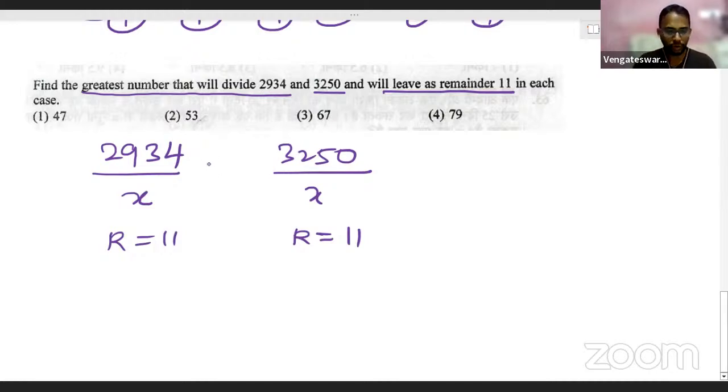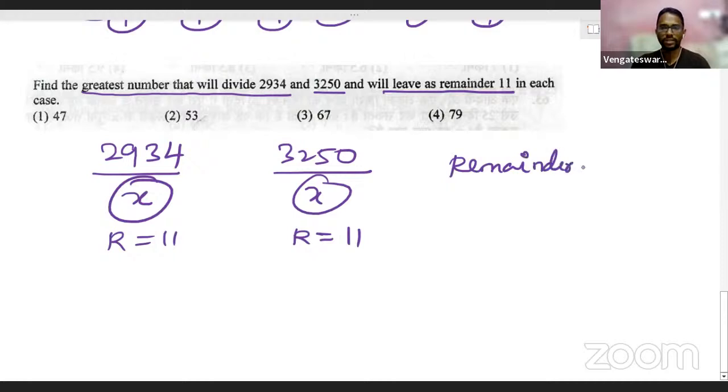The other way to do this problem is, let me tell it, please kindly note it. Now I have some number x. With x only, we are dividing both these numbers, and we should get the remainder as 11. Always remember something, people: remainder is always like an excess or extra. Now, if I want to get the remainder as 11, I have to divide by these numbers, right?